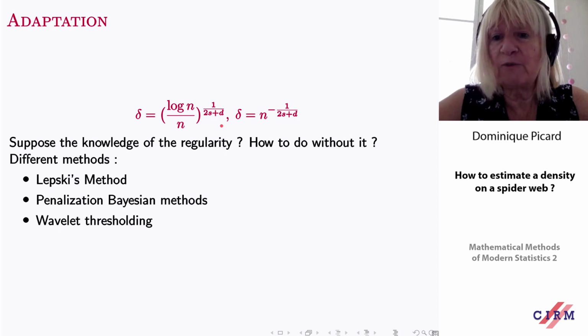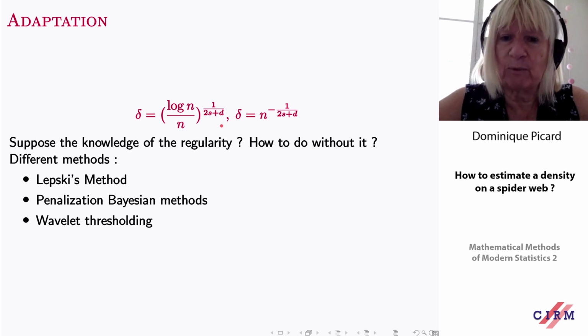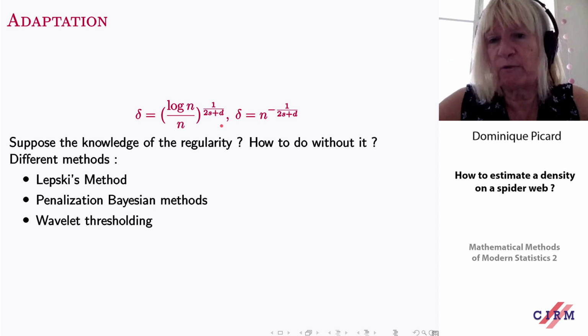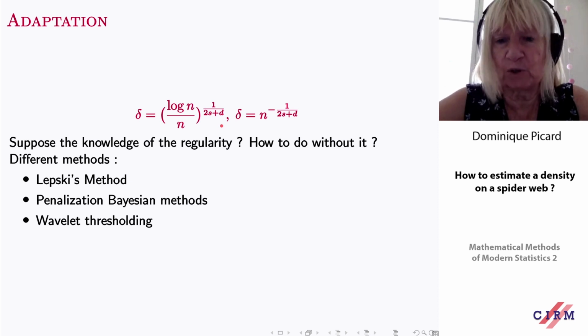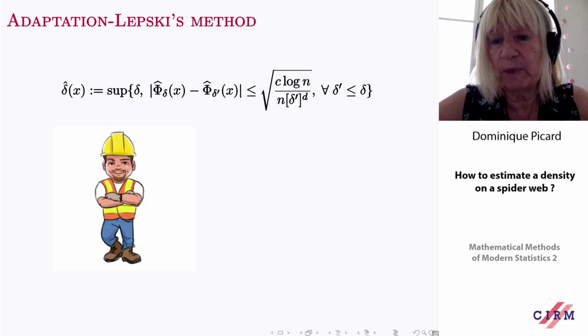So we can look at adaptation methods. Basically, we can think of various adaptation methods: Lepski's method, penalization, Bayesian methods, wavelet thresholding. In fact, in that case, we chose wavelet thresholding.